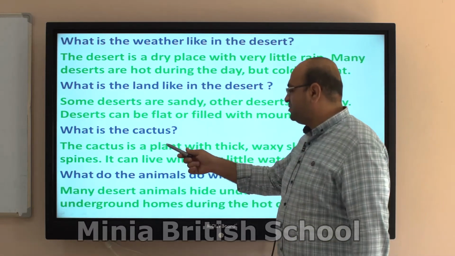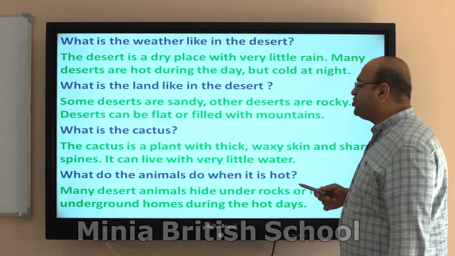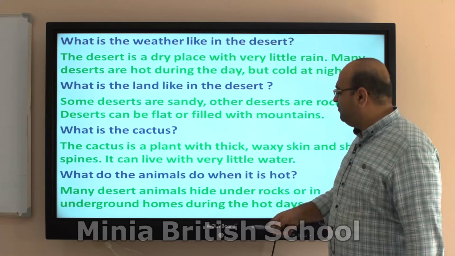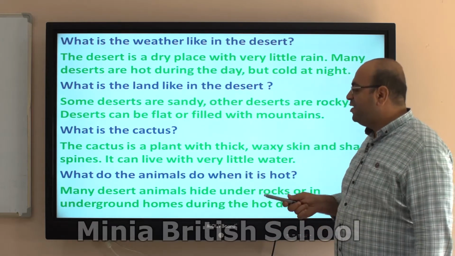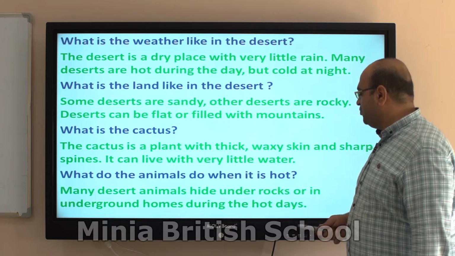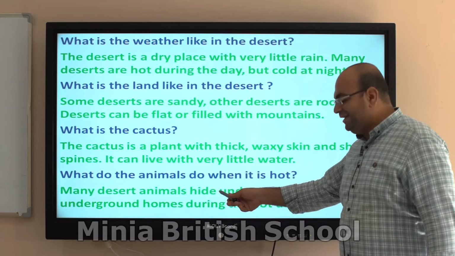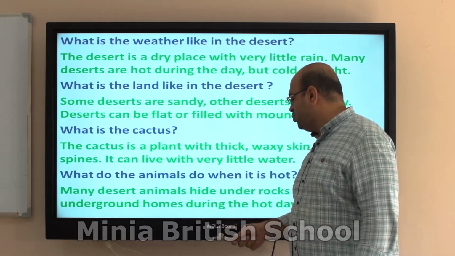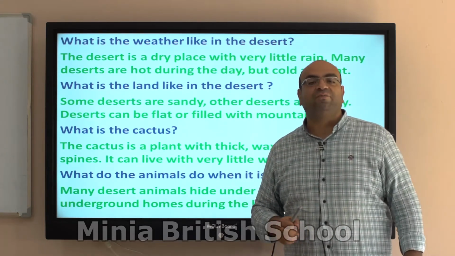The cactus is a plant with thick, waxy skin and sharp spines. It can live with very little water. This is why you can find it in the desert. What do the animals do when it's hot? Many desert animals hide under rocks or in underground homes during the hot days to keep away from the sun.